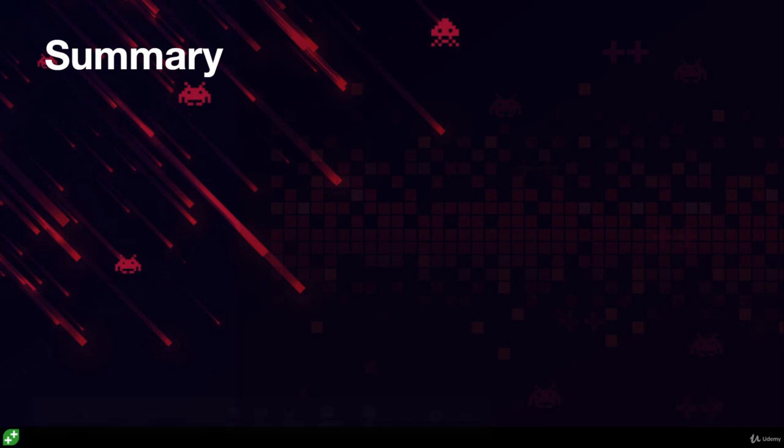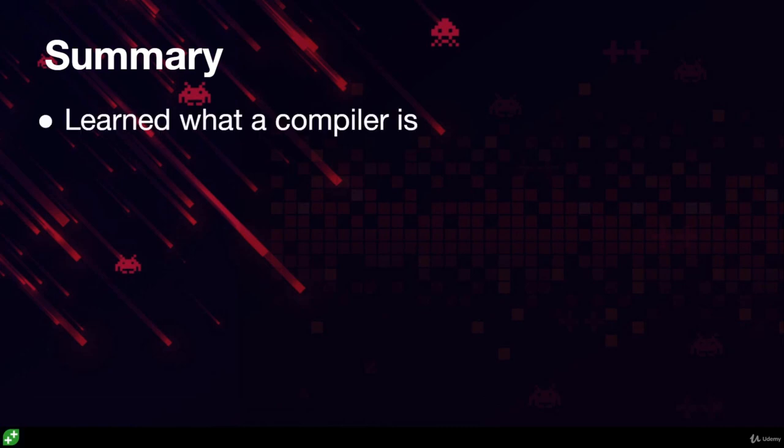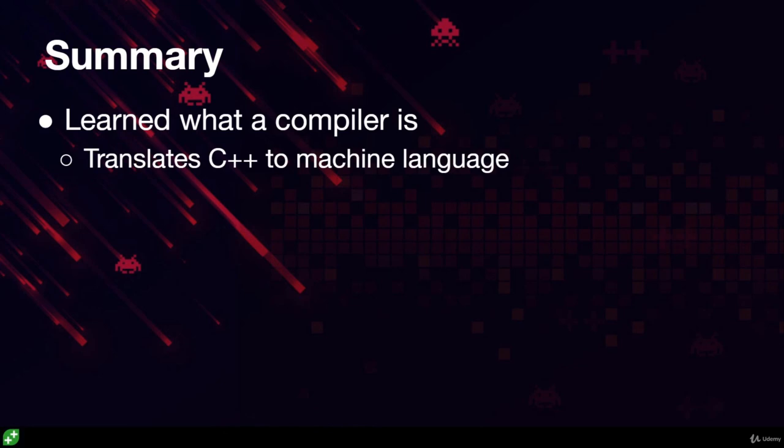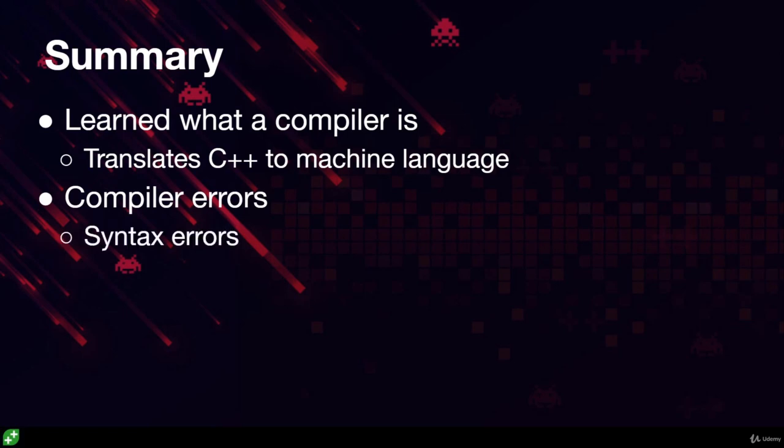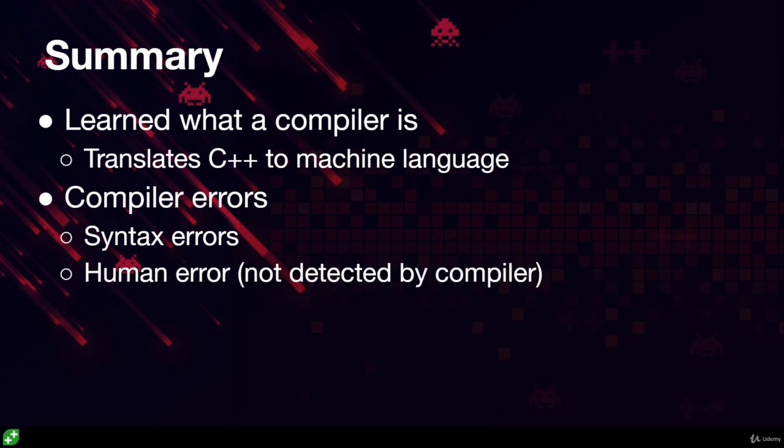Okay, this is going to wrap up this video. We have learned what a compiler actually is and why we need it to translate our C++ into machine language. We learned about compiler errors and how the compiler is capable of detecting simple errors like syntax errors, but we are responsible for making sure our programs do what we intend. Otherwise, we have what's known as human error, which is not detected by the compiler because it's technically correct C++.